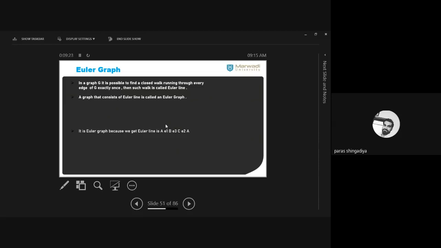We cannot find such a route that covers all the bridges exactly one time and again reaches back to the starting place. Clear? Because of this Königsberg city map, when we convert this situation into a graph, the graph does not follow the Euler condition, therefore it is not possible. If it follows the Euler condition, then it is possible.